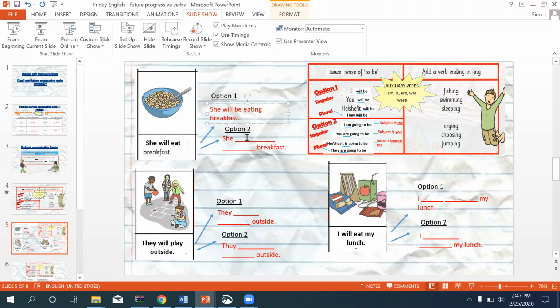For option two, I need to look at my subject, she. So it's about someone else. So is going to be. So let's put that in. She is going to be. And then I just do the same.